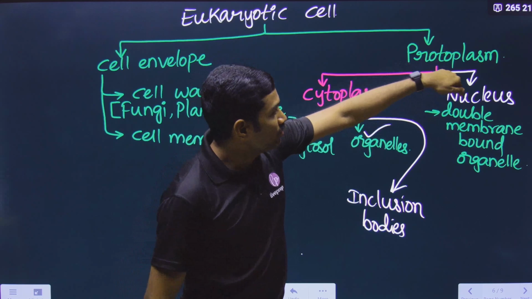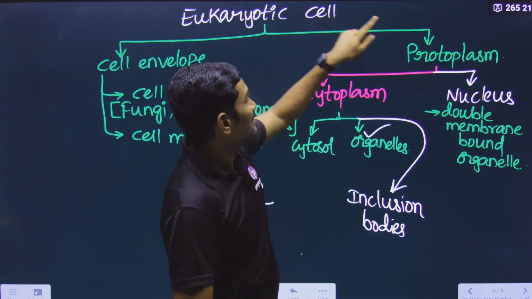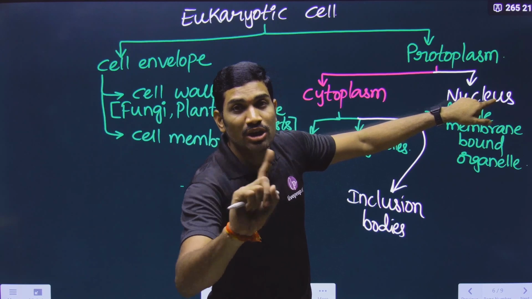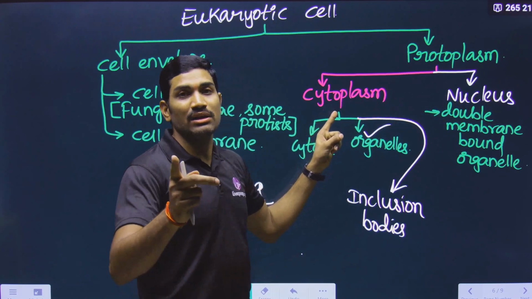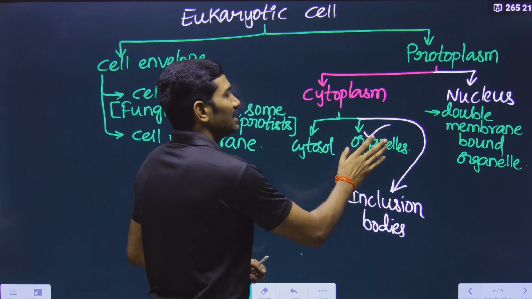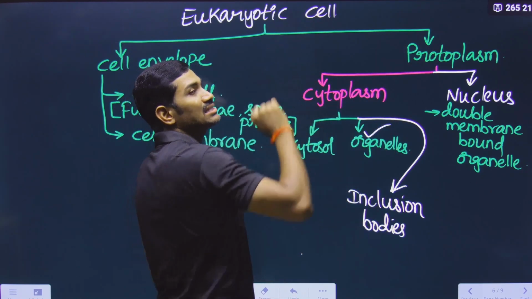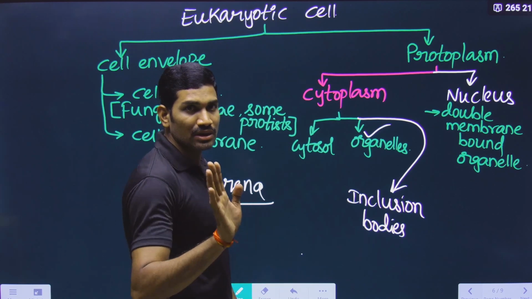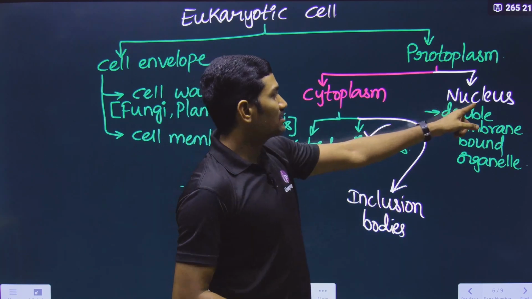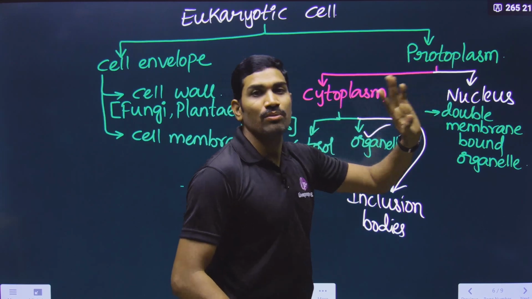No. The nucleus is a protoplasmic organelle. The nucleus is a cell organelle, but not a cytoplasmic organelle. But whatever organelles we are studying here are cytoplasmic organelles, protoplasmic organelles and even cell organelles also. Understood or not? So the nucleus is not a cytoplasmic organelle, but it is a cell organelle and a protoplasmic organelle.